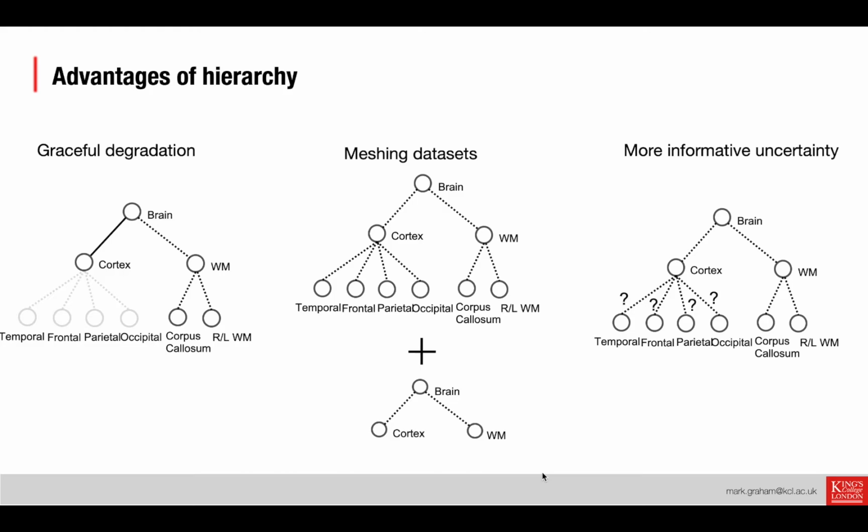And the third potential advantage is a more informative uncertainty. We're often interested in getting measures of uncertainty out from our methods, but the use of a hierarchy might allow us to provide more specific values of uncertainty, that are more specific to the exact choices being made at that level of the hierarchy.